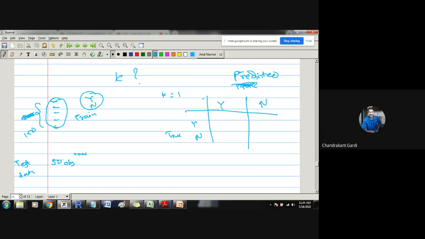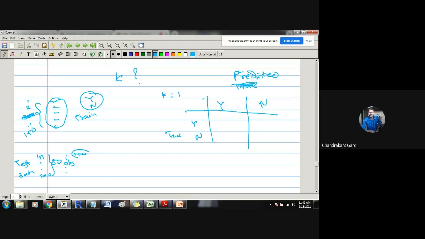Fortunately, this is supervised learning. This test data contains readings on class labels also. Here class labels are known, but for the time being we will assume them to be unknown. Suppose we take any 25% of the data to be test data, but for simplicity, suppose this is 1 up to 150, and here 151 to 200. It doesn't mean that we have considered the first 150 observations to be training data and the next 50 observations to be test data. Suppose that we have identified 150 observations randomly, and then we have numbered them 1 to 150, and these randomly selected 50 observations will be numbered from 151 to 200.